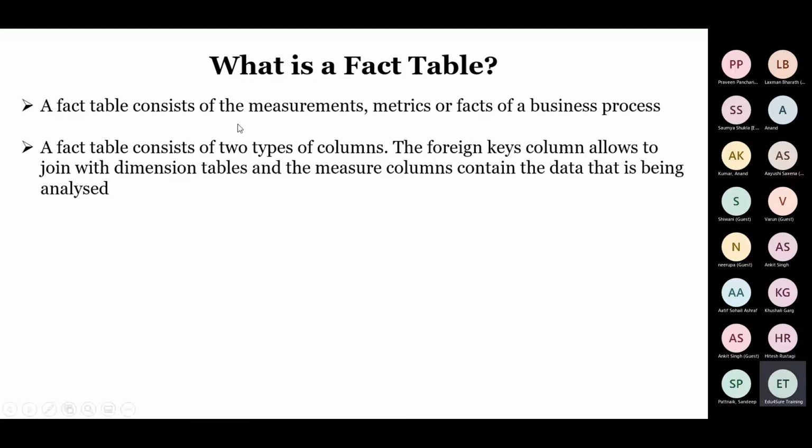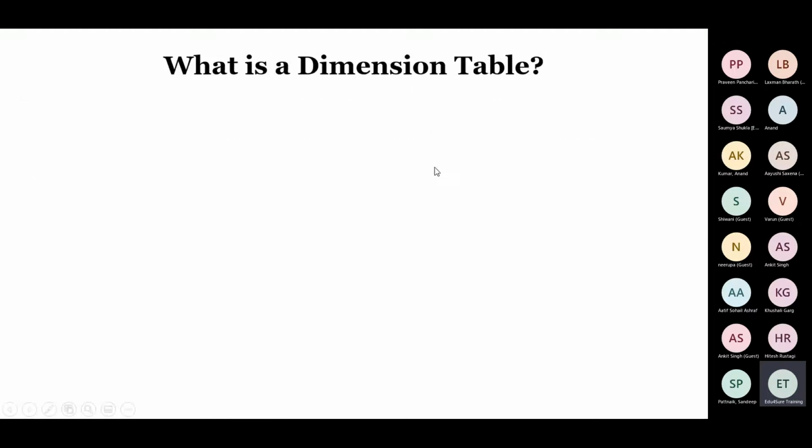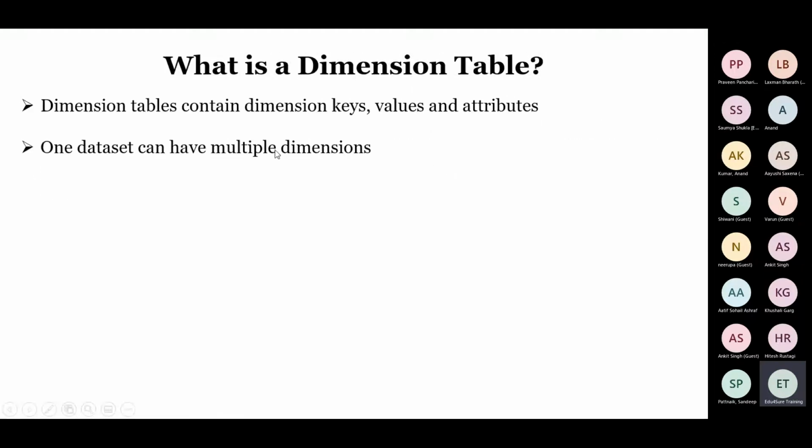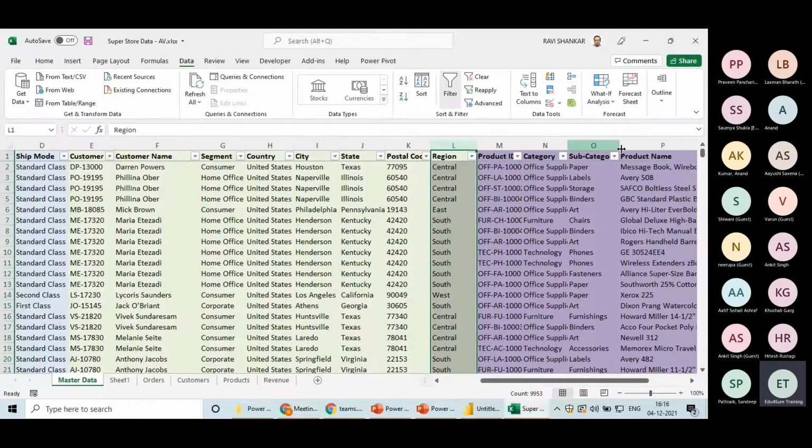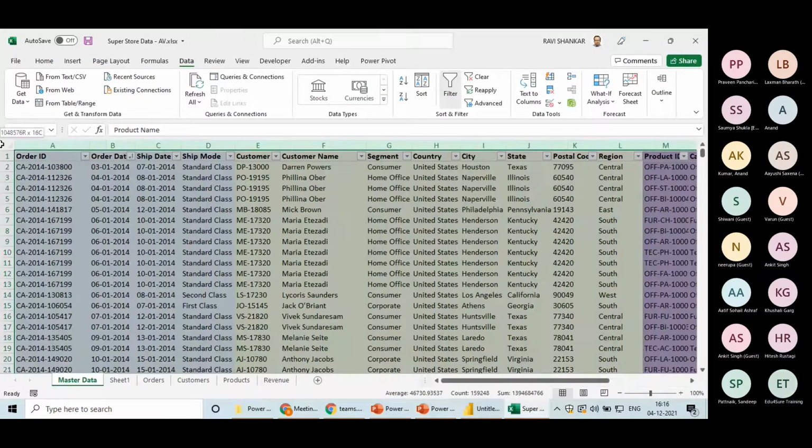A fact table consists of the measurements, metrics, or the facts of the business process. Like we have sales, profit, and quantity with us. A fact table consists of 2 types of columns: the foreign keys, I will talk about this later. Leave this point. What is a dimension table? Go through the definition once. Dimension tables contain dimension keys, values, or attributes. So these are the attributes, these text values, right?